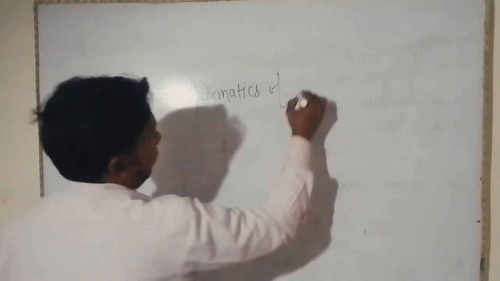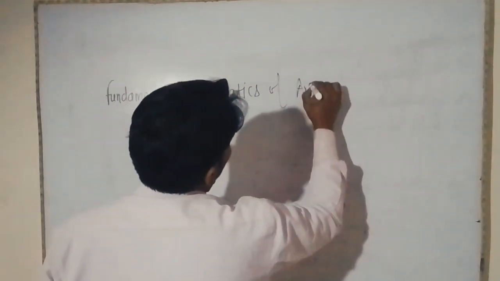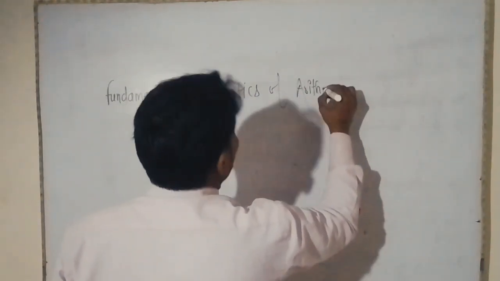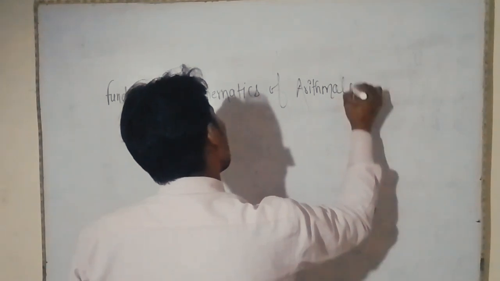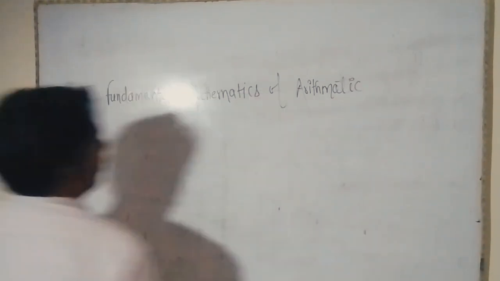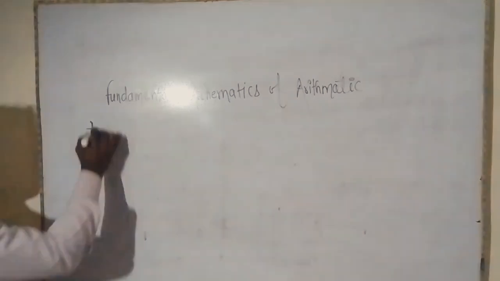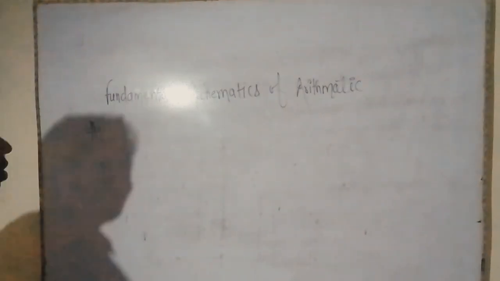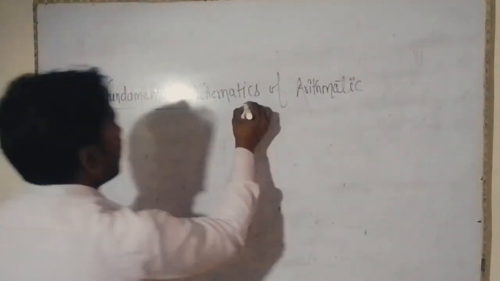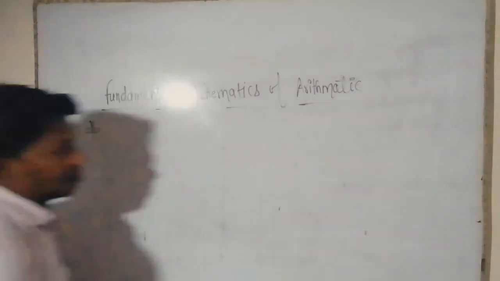We have learned the fundamental mathematics of arithmetic.